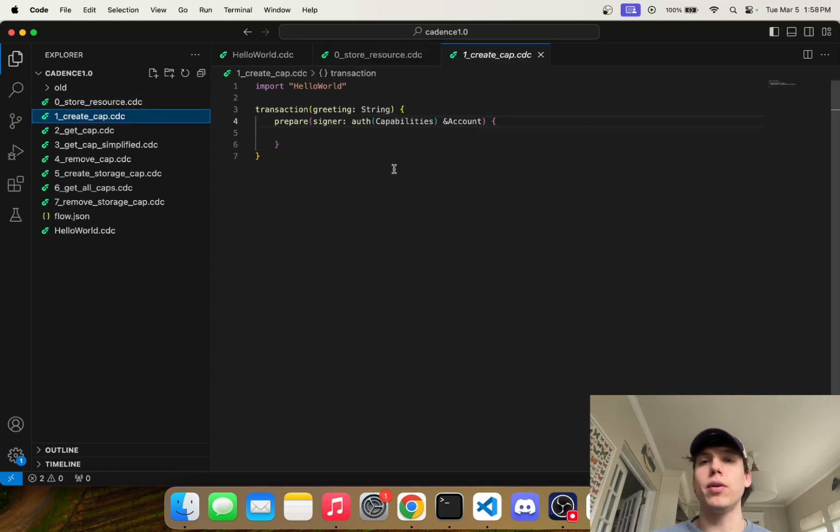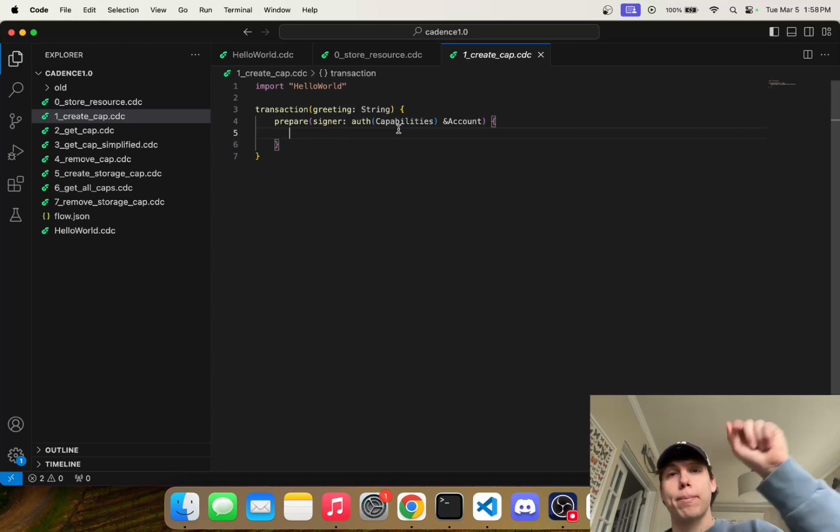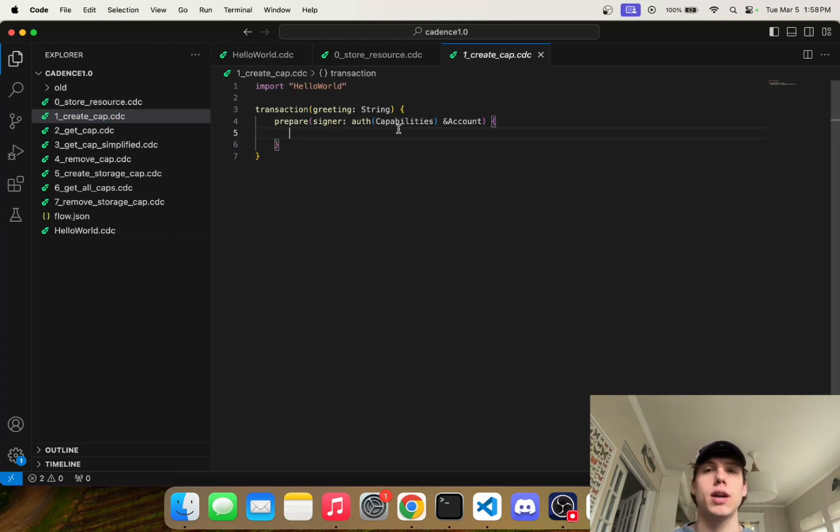Now we're going to dive into capabilities. So what is a capability? Let's say you have something in your storage. A capability is almost like an arrow that points to that piece in storage. Depending on the entitlements that are present on the capability, you'll be able to access different things. There are two different types of capabilities.